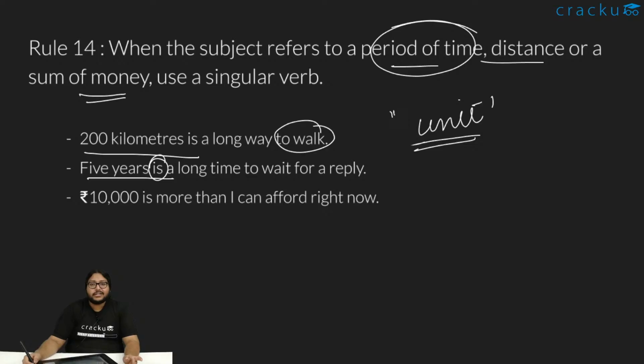5 years is a long time to wait. 5 years, one unit, like one particular period of time. Then 10,000 is more than I can afford right now. It's not are. Although 10,000 is countable, 10,000 rupees, it is is, because it's a unit. Whenever we read a sentence and understand that they're talking about one unit of things, then all the time we'll use a singular verb.